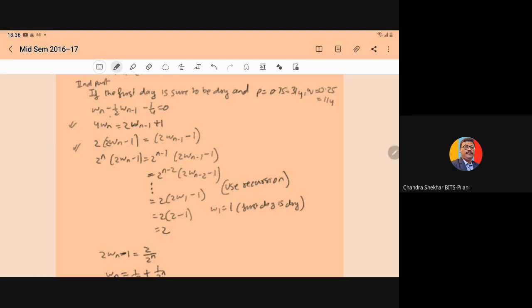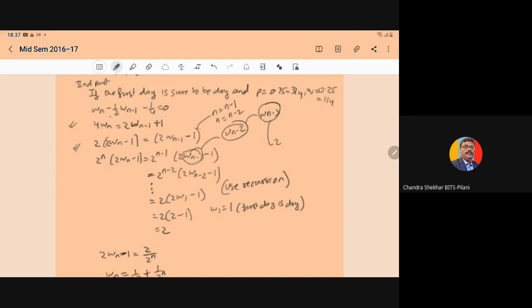Now this w_{n-1} you can write in terms of w_{n-2} by putting n is equal to n minus 1 in this relation. Then w_{n-2} can be written in terms of w_{n-3} by putting n is equal to n minus 2, and so on.